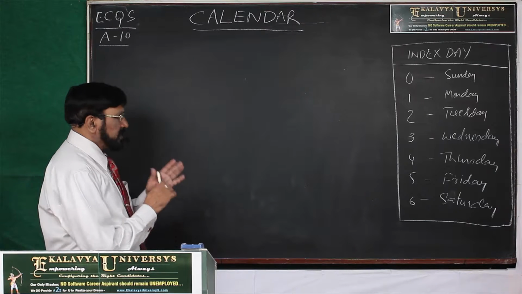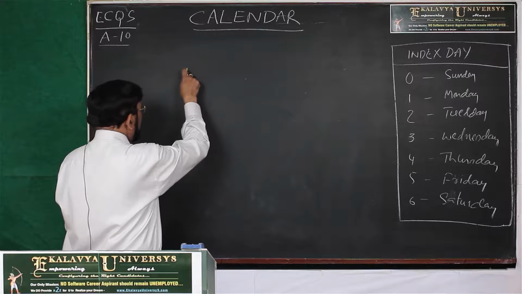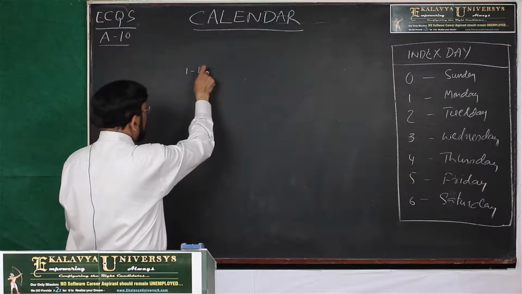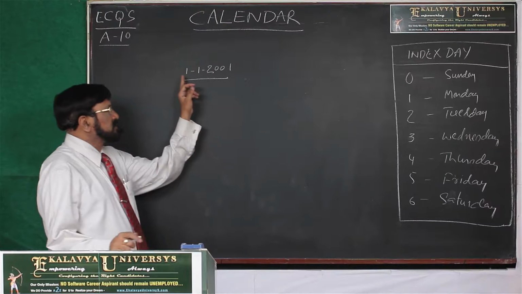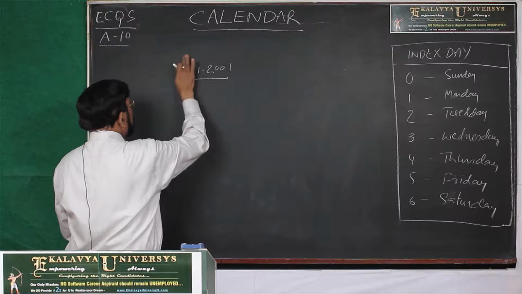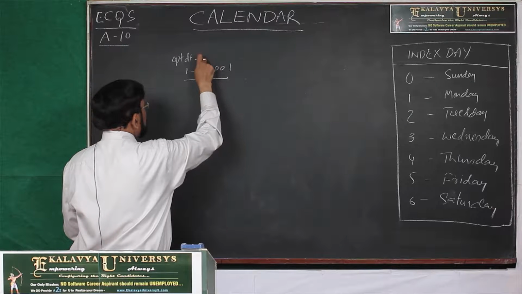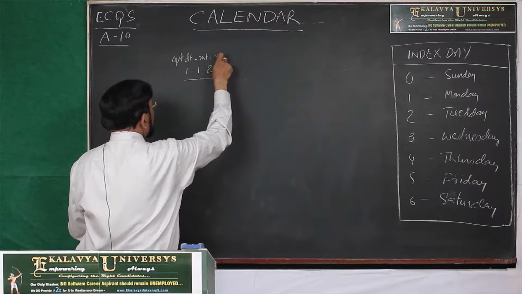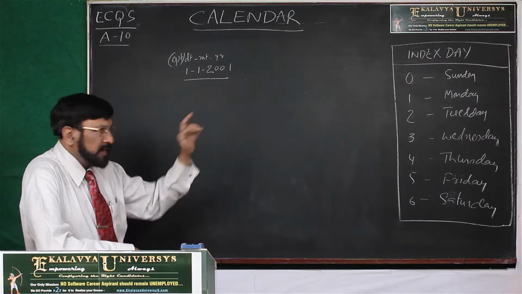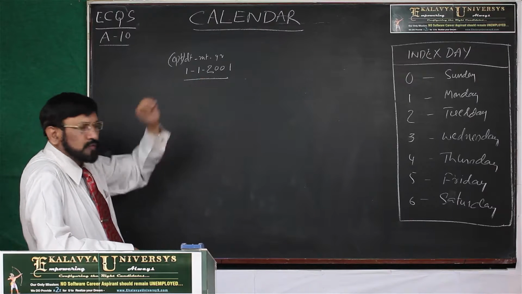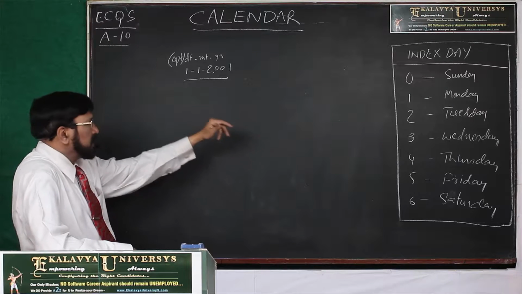Now first understand the issue. Now you want to know the date on 1/1/2001. This you call as opt date, opt month, opt year. Now if we have to find out the day on 1/1/2001, what is the prime requirement according to the tip whatever I have given?